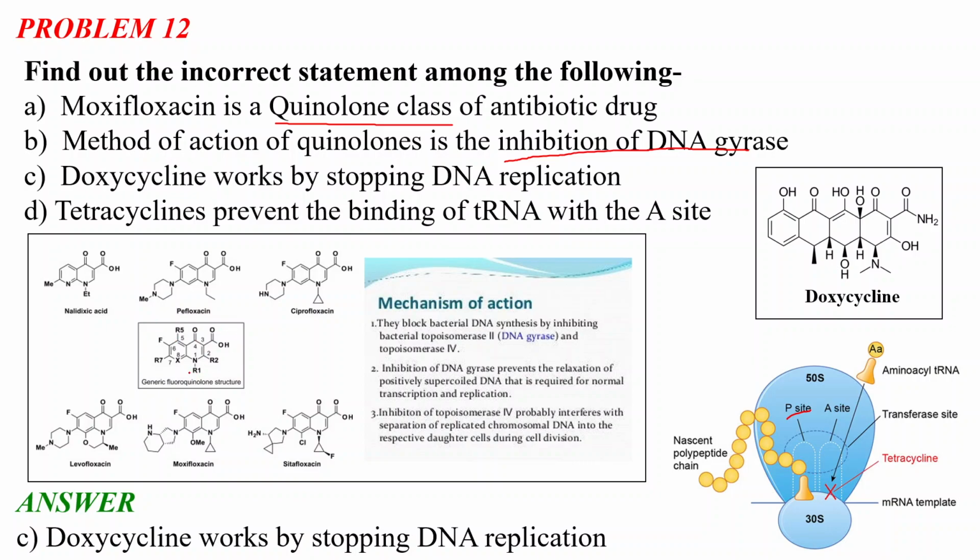You can see this is the structure of the quinolone molecule. Basically, we know the structure of quinoline. All these antibiotics get their names from the structure.